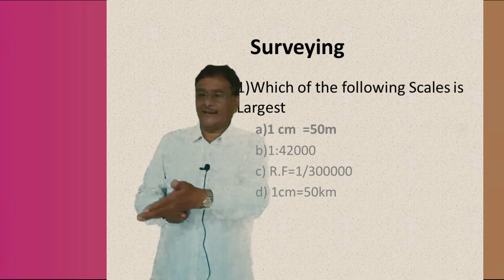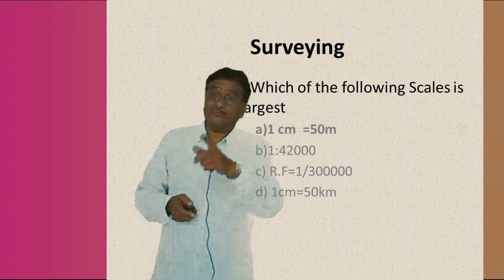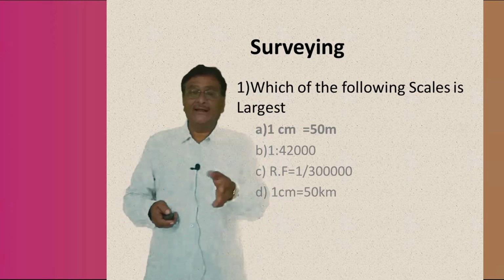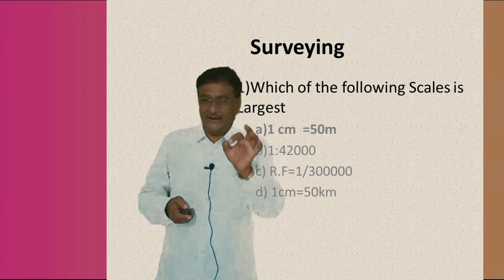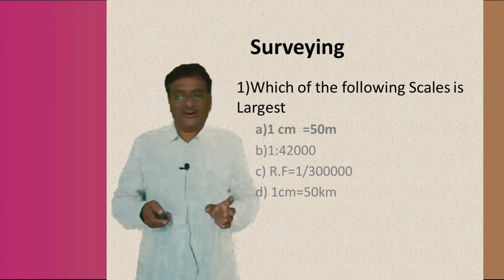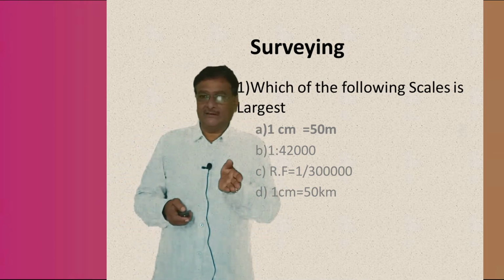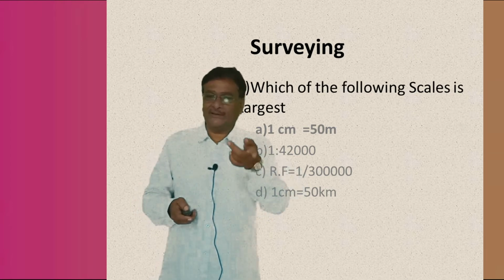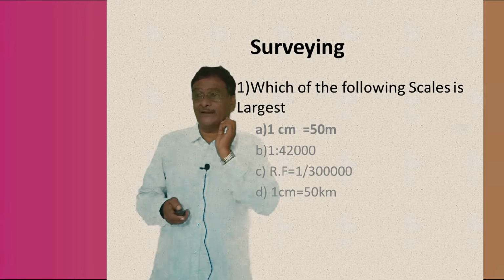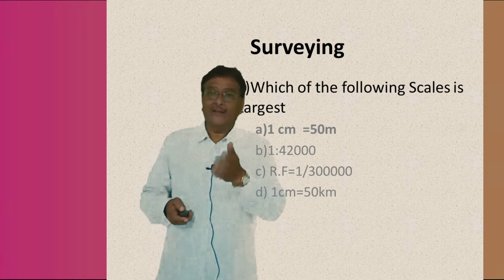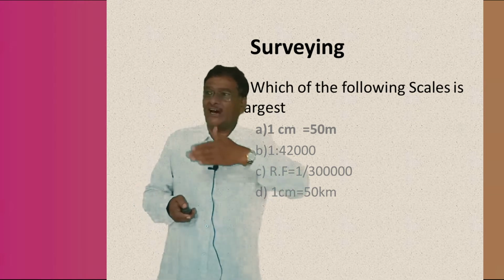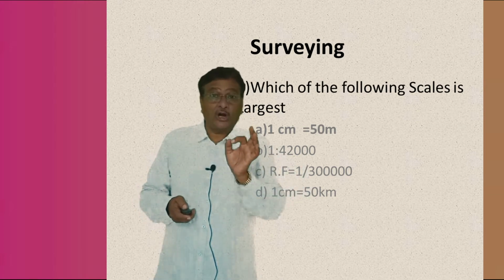The direction of the line is about 60 degrees with respect to the magnetic north. As far as the whole circle bearing system is concerned, that is to be read in the prismatic compass. Understand or not? Now, the measurement should always be in the clockwise direction only. It is always in the clockwise direction. As far as the prismatic compass or the whole circle bearing system is concerned, all these readings are to be read in the clockwise direction only.